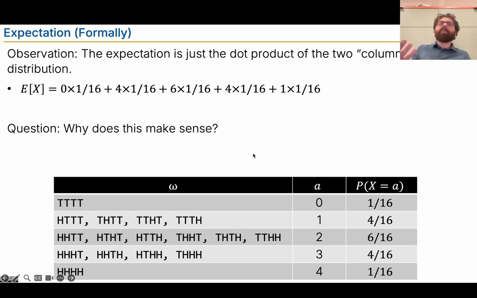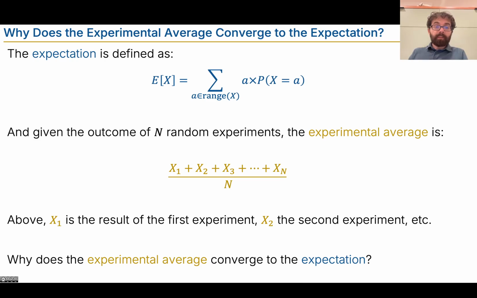So the question is, why does that make sense? Why am I taking these two values and multiplying them all together and getting an expectation? Good question. Well, what is the expectation supposed to do? It's taking this nice, beautiful, abstract mathematical object and summarizing it in a single statistic that tells you exactly what you expect on average the random variable to give you.